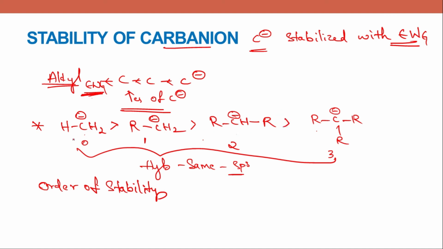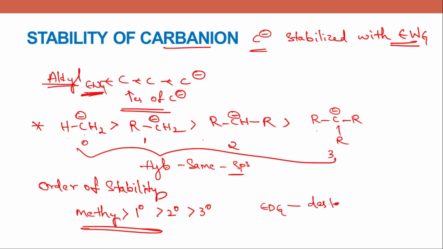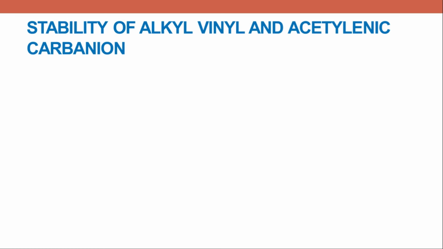And this is the order now. This is the order of stability of carbanion. Okay, methyl carbanion, then comes primary, then comes the secondary, and then comes tertiary carbanion. So the presence of electron donating group is destabilizing the carbanion. Okay, so now we'll see carbanion molecules where the hybridization is different. We'll consider the electronegativity value when the hybridization is the same.